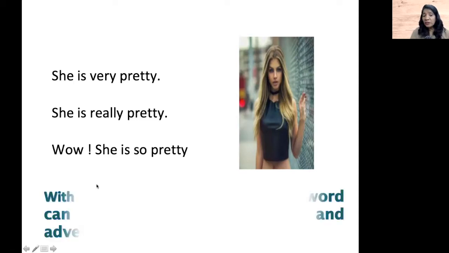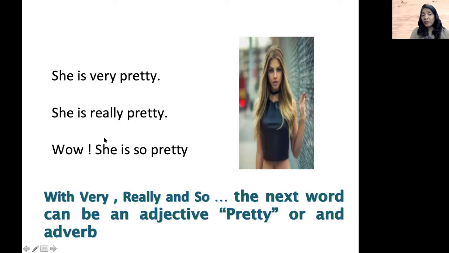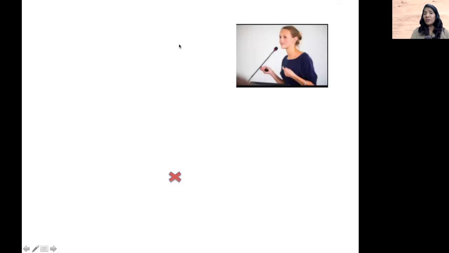So here with very, really, and so, the next word can be an adjective. In this sentence, the adjective is pretty. Or the next word can also be an adverb. Let's look at this example. Here we say, she speaks very well. So well is an adverb.